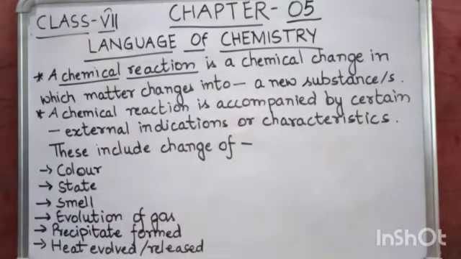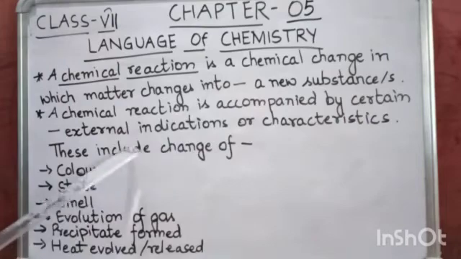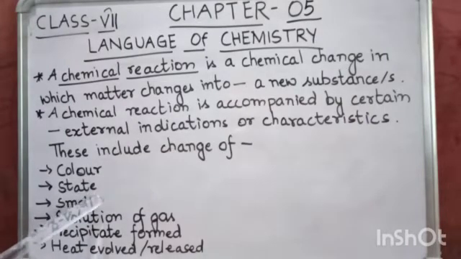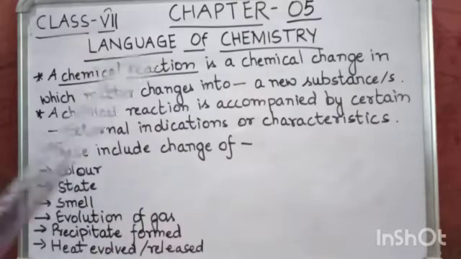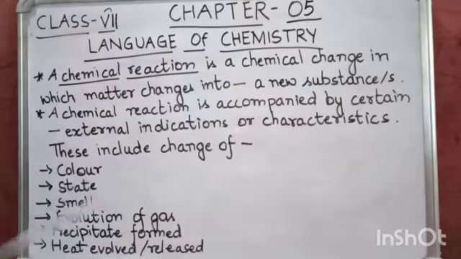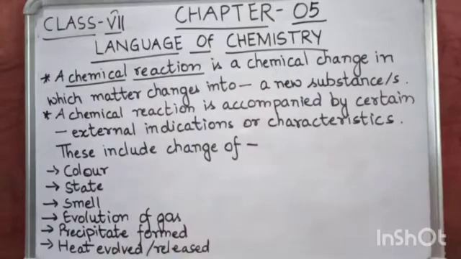These external indications are the external changes that are observed during a chemical reaction. The types of changes are change in color, change in state, that means liquid, solid or gaseous, change in smell, then evolution of gas, then precipitate formed, and heat evolved or released during a chemical reaction.